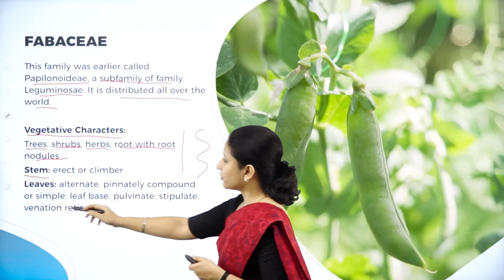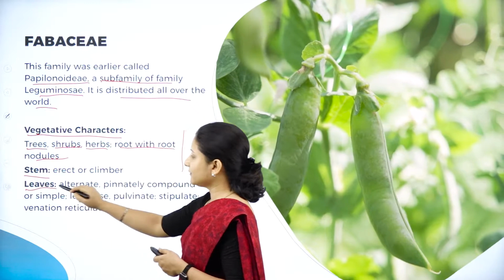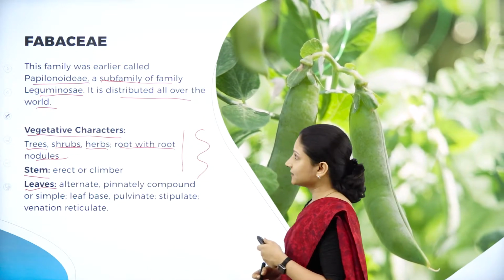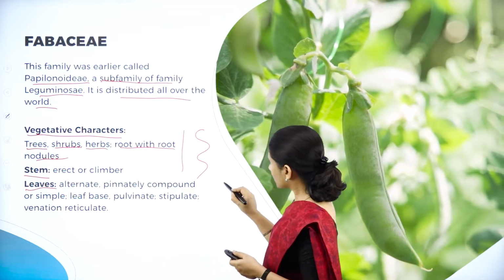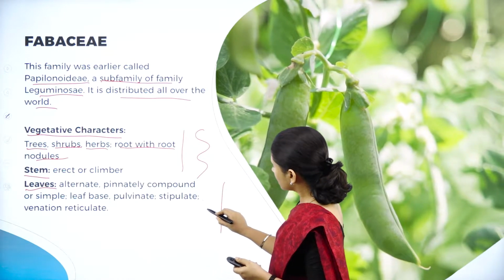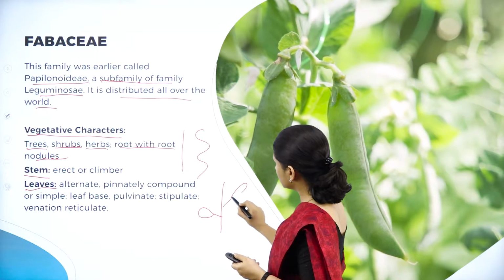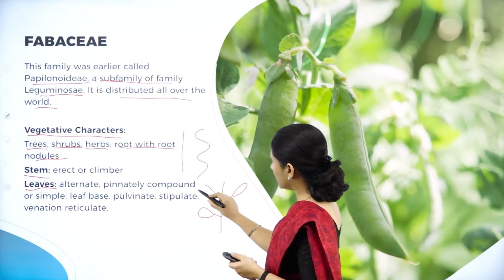So next, moving on to the leaves. So when we look at the leaves of the Fabaceae family plants, we can see that they are alternate. So what is alternate? So if the leaves are arranged like this, it is called as alternate.